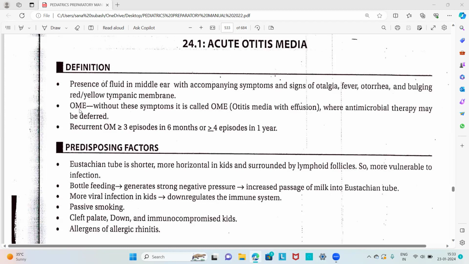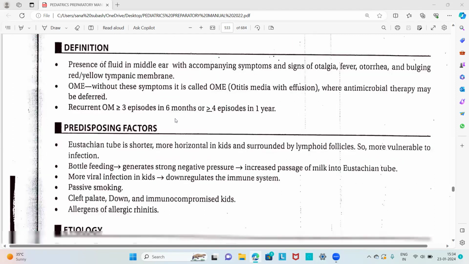And otitis media with effusion is when there is fluid in the middle ear without the signs and symptoms, where antimicrobial therapy may be deferred. Recurrent otitis media is greater than or equal to 3 episodes in 6 months, or greater than or equal to 4 episodes in 1 year. That is called the recurrence of acute otitis media.